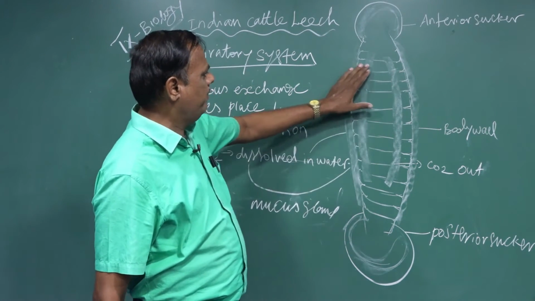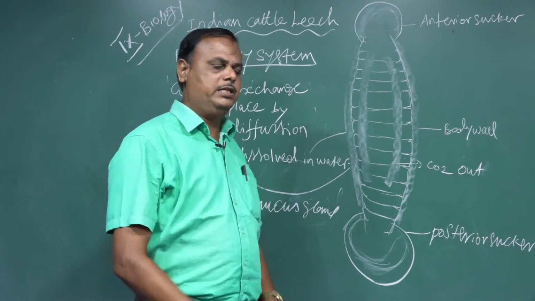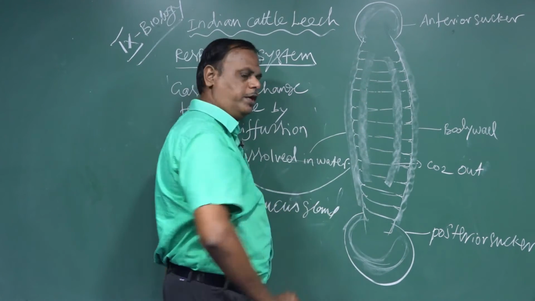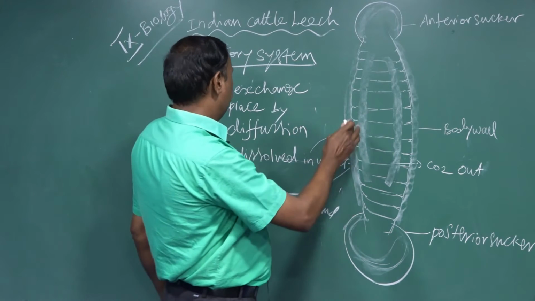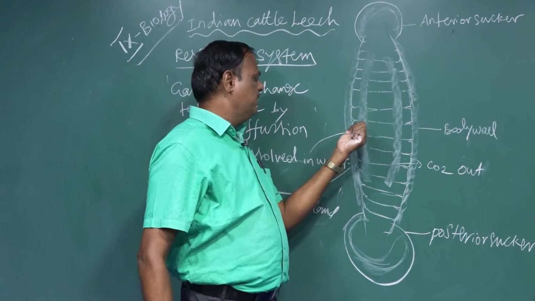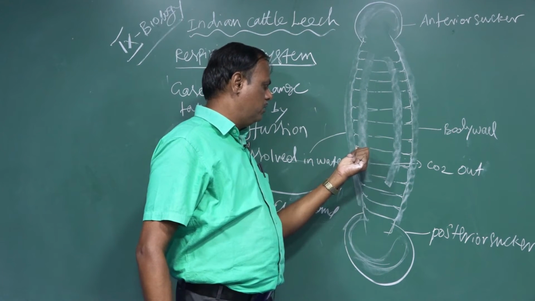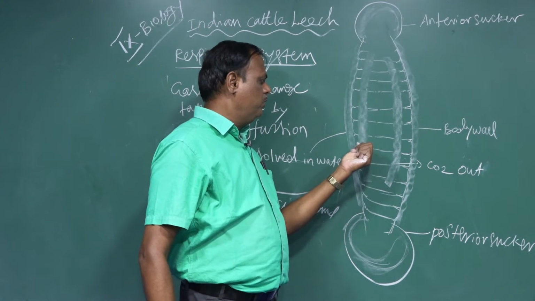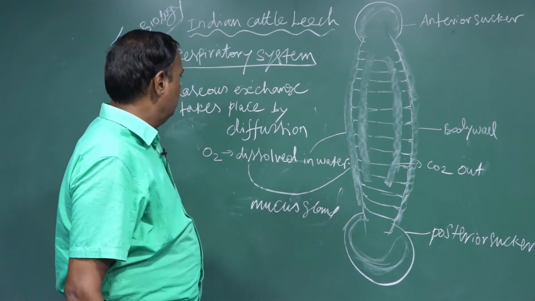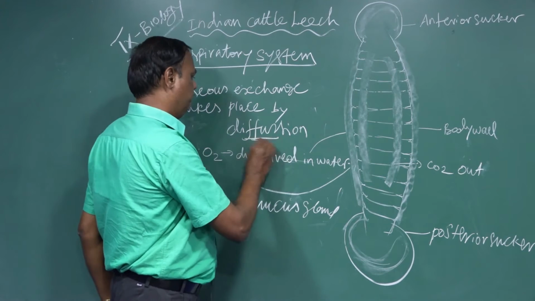The body cavity also consists of a numerous network of blood vessels called capillaries. The capillaries contain the hemocoelic fluid, which extends between the cells and the epidermis, the outermost layer. The gaseous exchange takes place by diffusion.